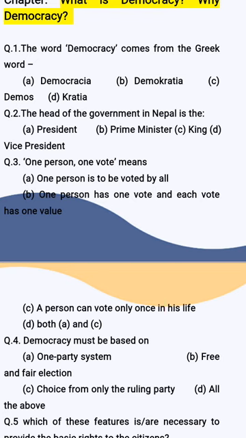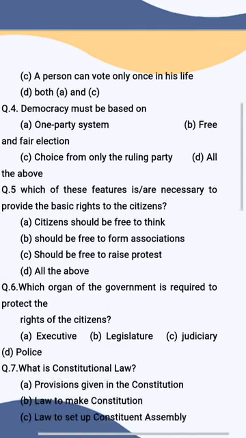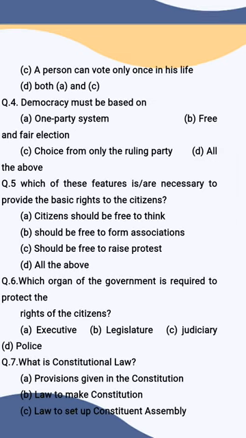Option B is correct. Then question number 4. Democracy must be based on one party system, free and fair election, choice from only the ruling party, all the above. So the correct answer is free and fair election. Option B.